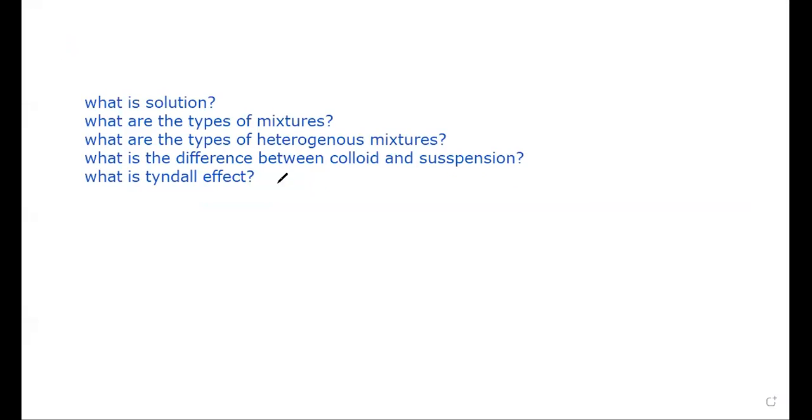Okay, guys, we're getting to the part we watched. We are now able to answer what a solution is and what the types of mixtures are. Who could answer the second question first? What are the types of mixtures? We have two types of mixtures, which are what kind? Homogeneous and heterogeneous. Okay, so who can tell me the difference between a homogeneous and a heterogeneous mixture?